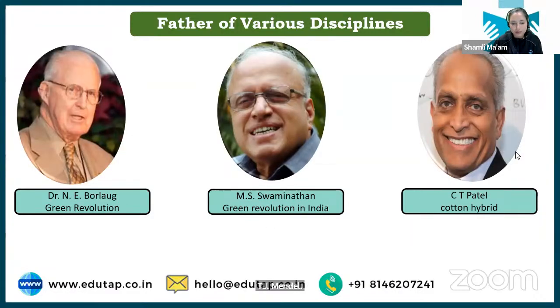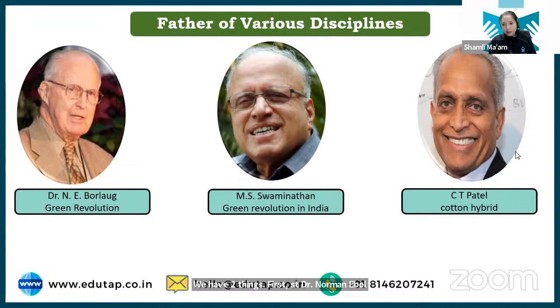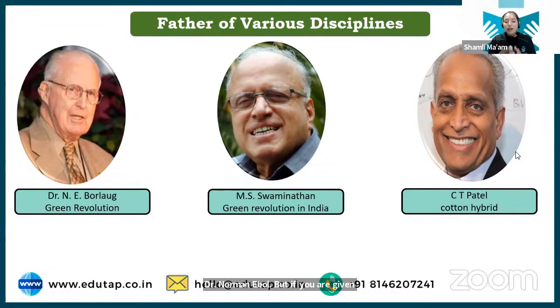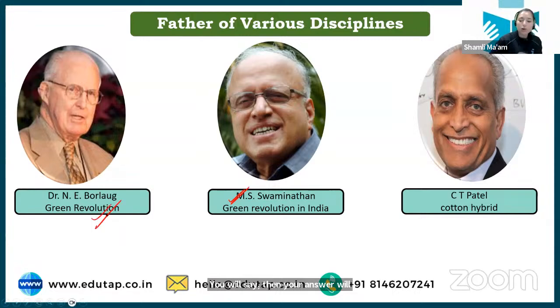Then coming to the Green Revolution. There are two names associated with the Green Revolution, and you can tend to confuse them. First is Dr. Norman E. Borlaug, who is the father of the Green Revolution. If you are asked who is the father of the Green Revolution, the answer would be Dr. Norman E. Borlaug. But if you are asked who is the father of the Green Revolution in India, then your answer will be M.S. Swaminathan. I hope this is also clear to you. Father of the Green Revolution, Norman E. Borlaug. Father of the Green Revolution in India is M.S. Swaminathan.